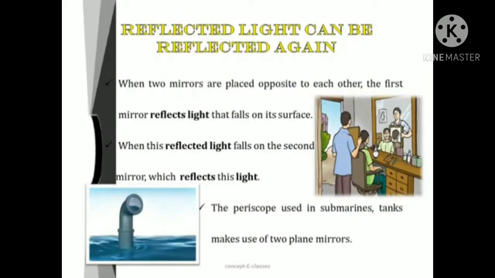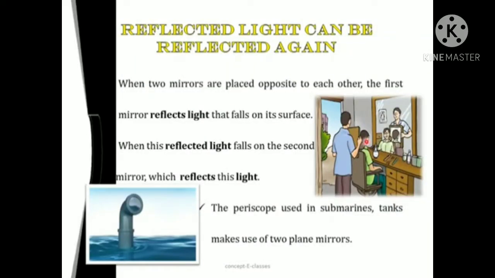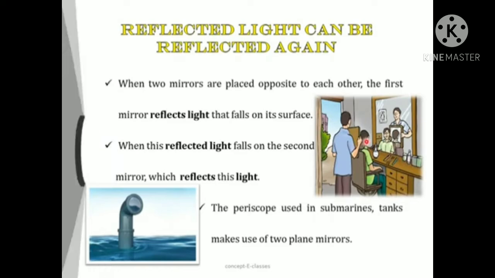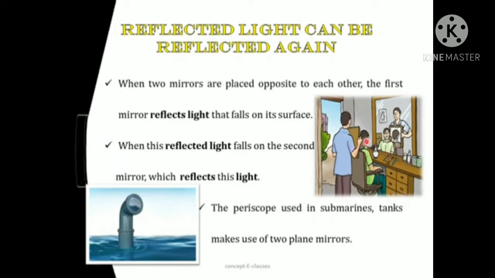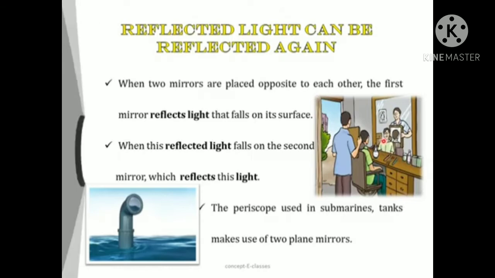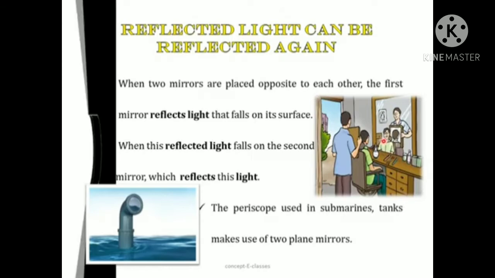Dear students, the topic is reflected light can be reflected again. We will understand this topic easily after we discuss one real-time example, dear students.